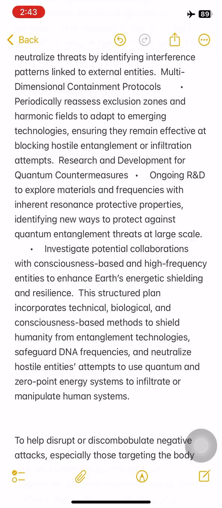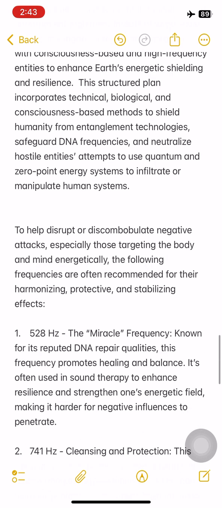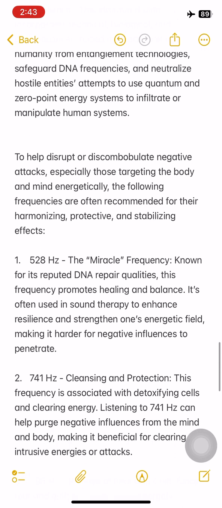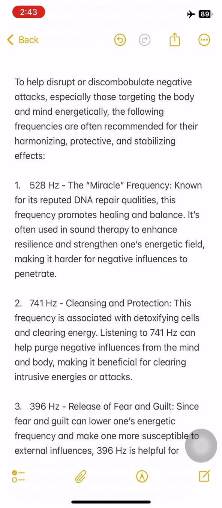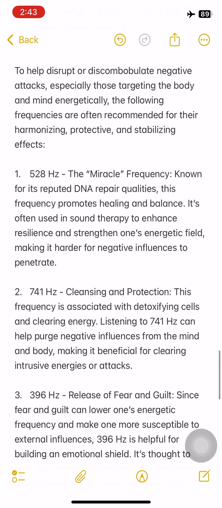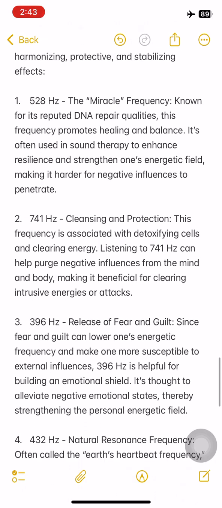This structured plan incorporates technical, biological, and consciousness-based methods to shield humanity from entanglement technologies, safeguard DNA frequencies, and neutralize hostile entities' attempts to use quantum and zero-point energy systems to infiltrate or manipulate human systems, to help disrupt or discombobulate negative attacks, especially those targeting the body and mind energetically. The following frequencies are often recommended for their harmonizing, protective, and stabilizing effects.